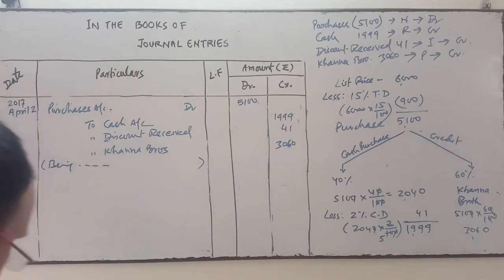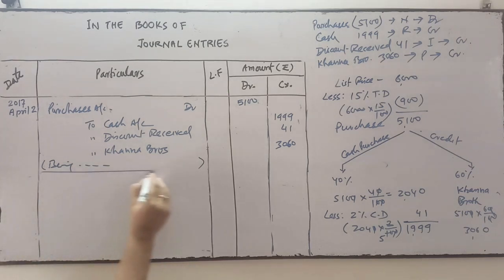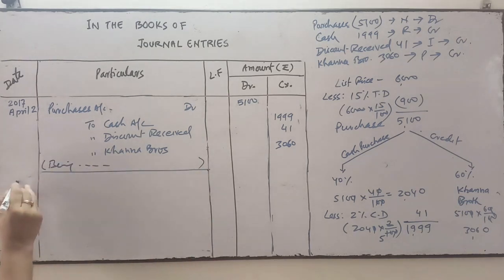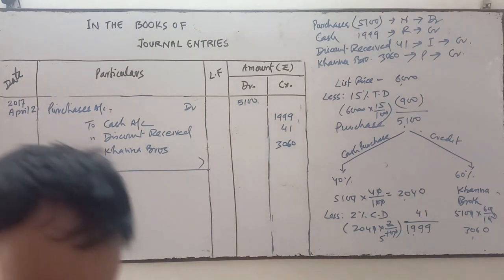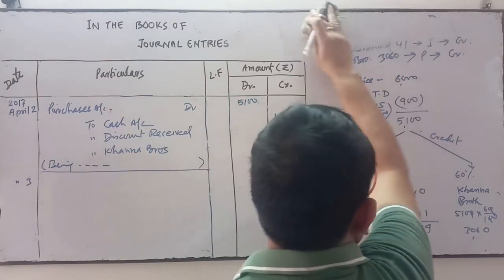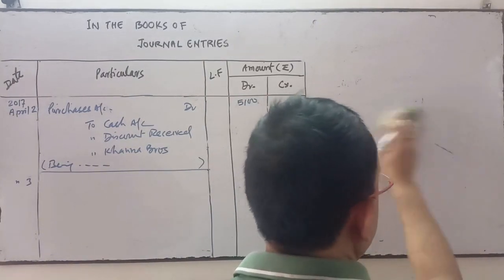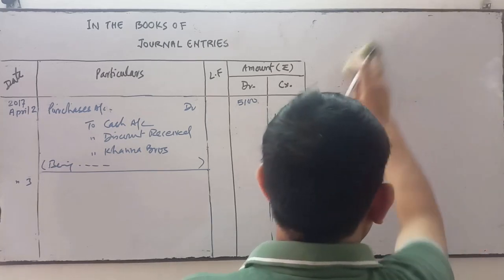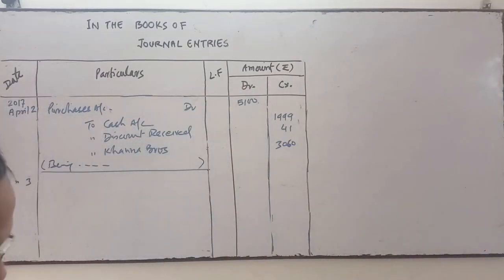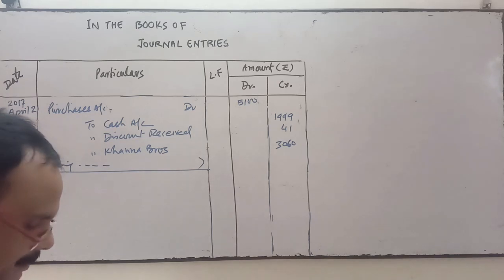Okay, next transaction. You block this particular area. The next transaction is April 3rd. Received draft from Mohan. Received draft from whom? From Mohan, in full settlement, and deposited into bank.